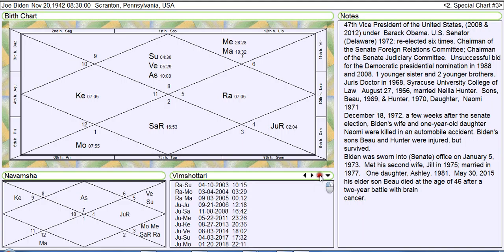Now let's look a little bit at the hands on the clock. We can go backwards in time here. So he entered his Chandra Mahadasha, his moon main period, in September 71. It ran until September 81. So he starts running for office in double moon.